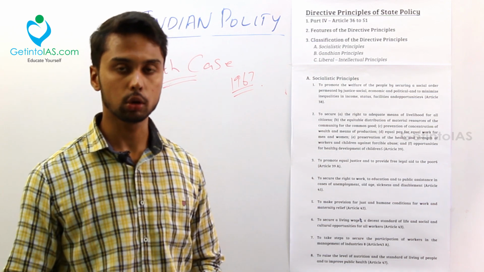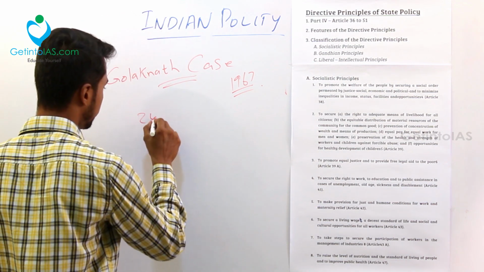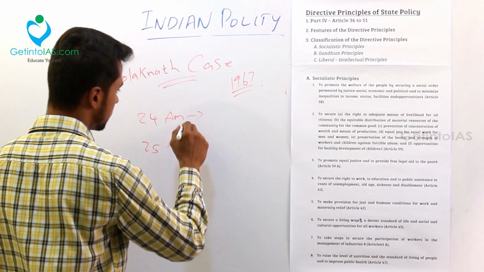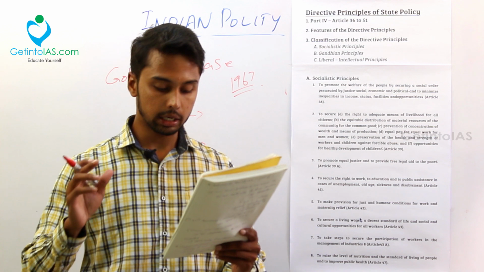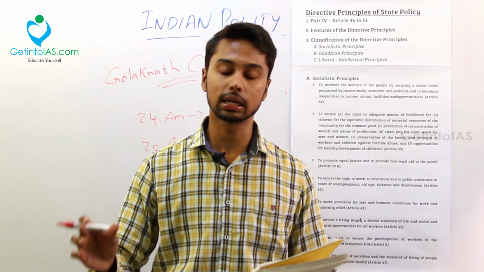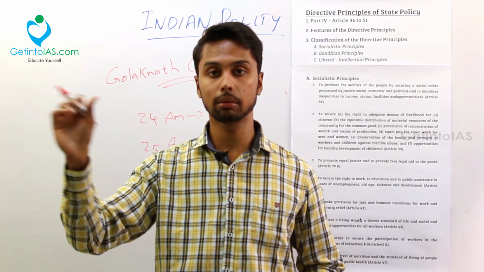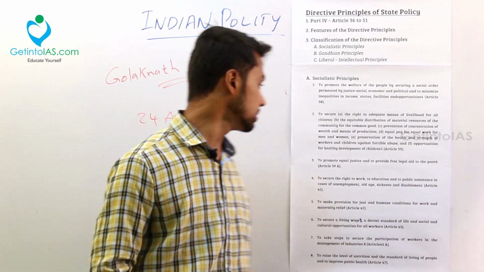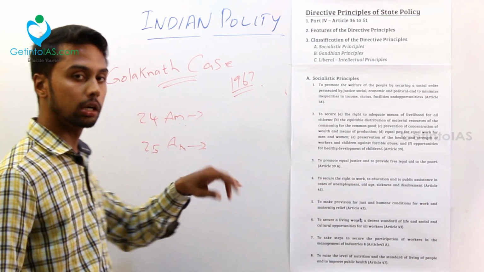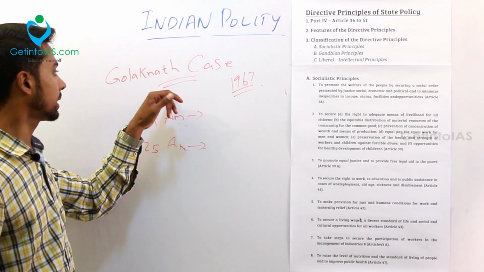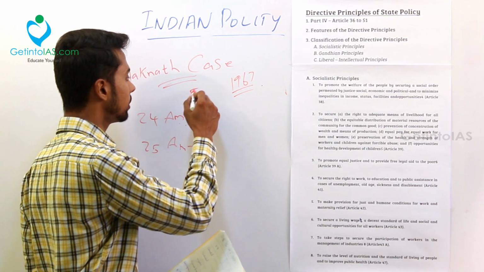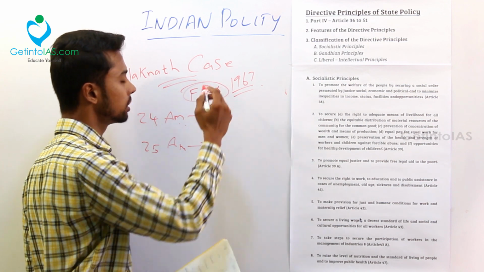Then came the 24th Amendment Act, by which Article 13 and Article 368, the constitutional amendment provision, were amended. The Supreme Court had told that fundamental right can't be amended, reversing its verdict.